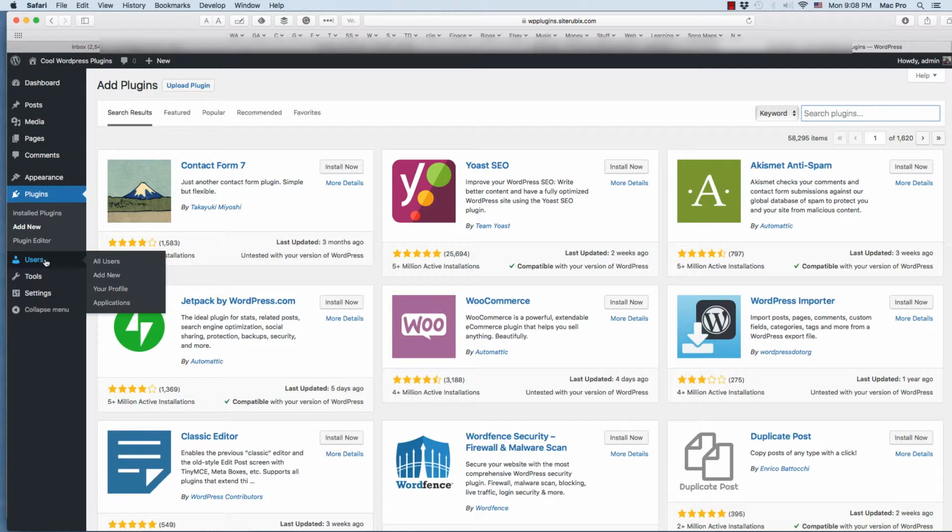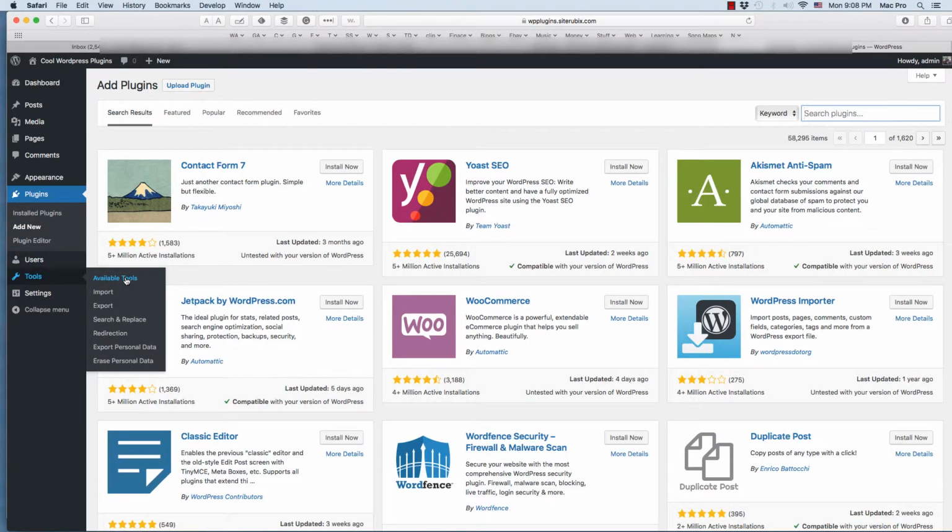The next we have users. We have all users, new users, your profile, applications. You're not going to really add too many users, most likely. Maybe if you hire some writers later down the line, you can give them a username and they can have their own login as a writer. But that's there as well. Then we have tools.